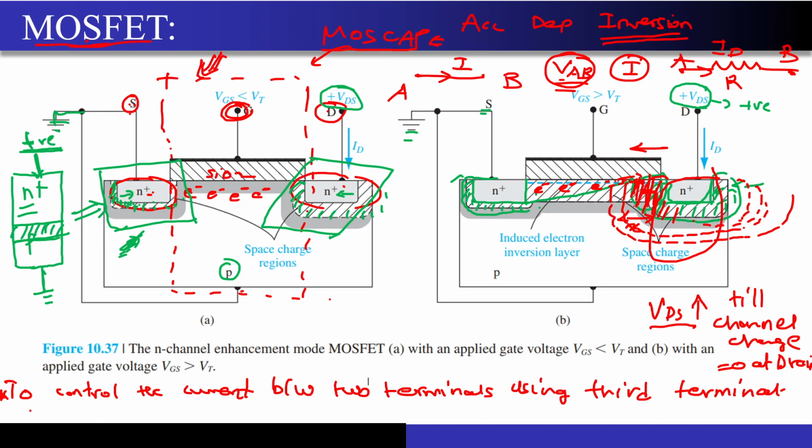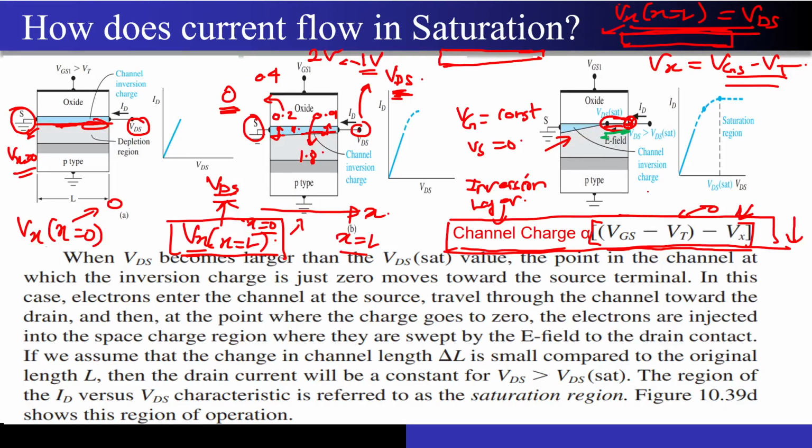So do not forget this effect, that the depletion region will increase and your electric field has become so strong in this depletion region that all the electrons will be pulled away. Correct? I hope it is very much clear. So this has been taken from Donald Neamen. You can read this explanation when I will be uploading the lecture notes.